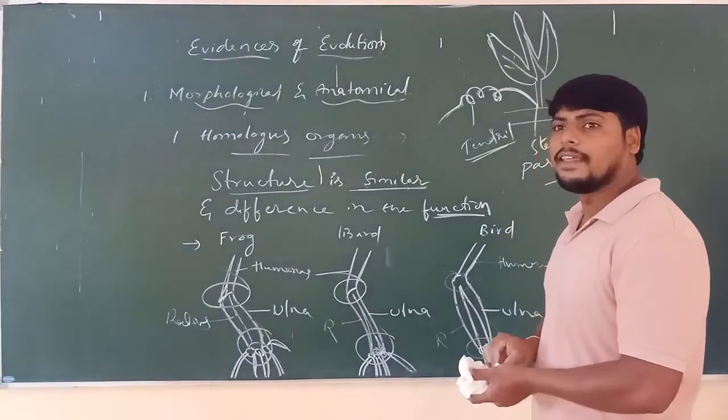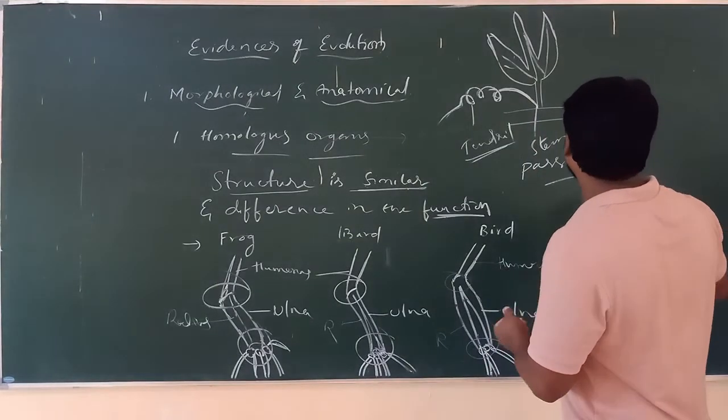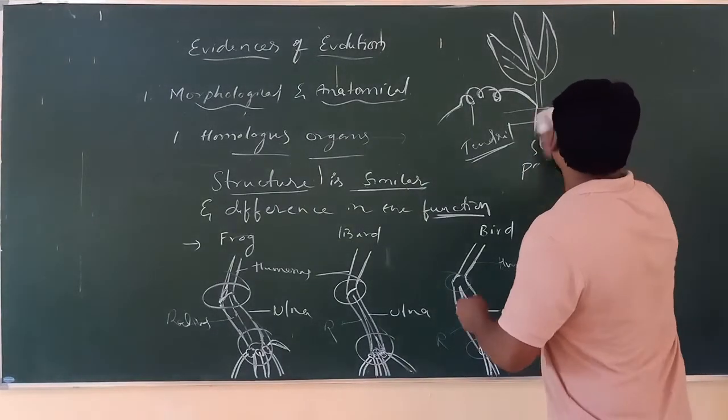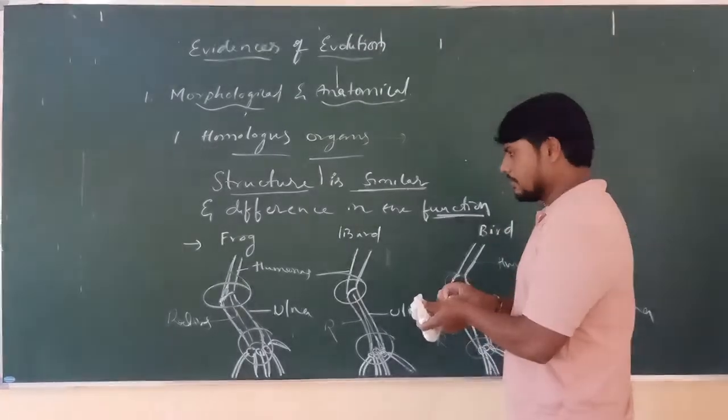We can also see another plant, bougainvillea. Bougainvillea is another important plant that shows this variation. In the same way, it also shows stem variation.